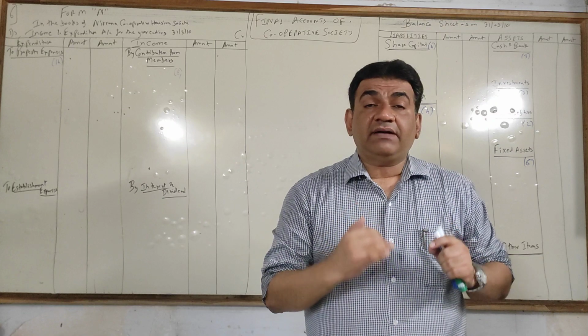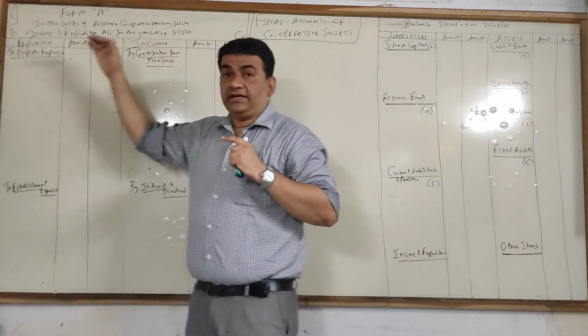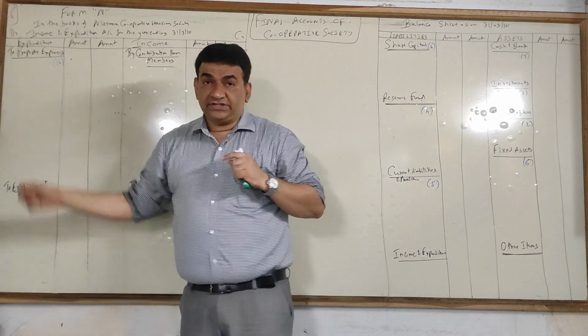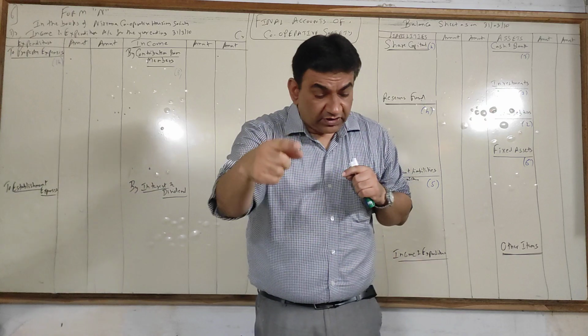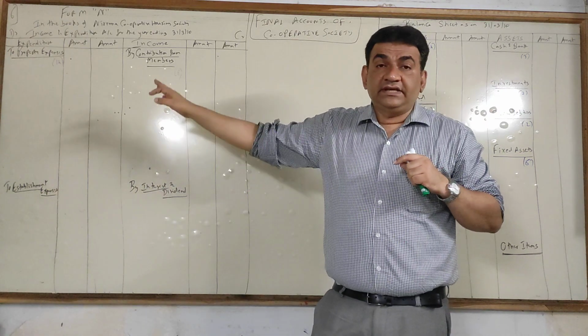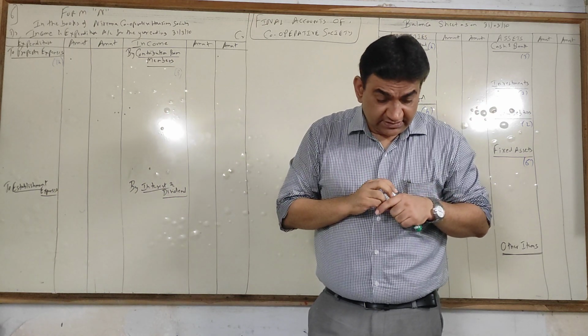So all that will come under the heading property expenses. So when I start the income and expenditure account, it will always start with property expense, and all these items I discussed, municipal tax till lift maintenance, everything will come under the head property expenses.